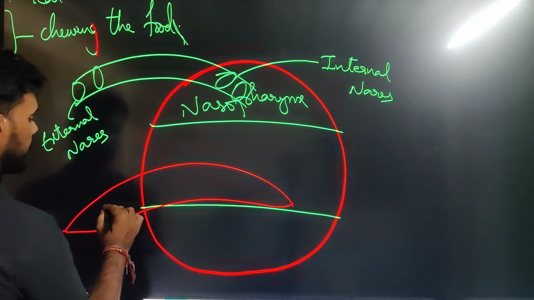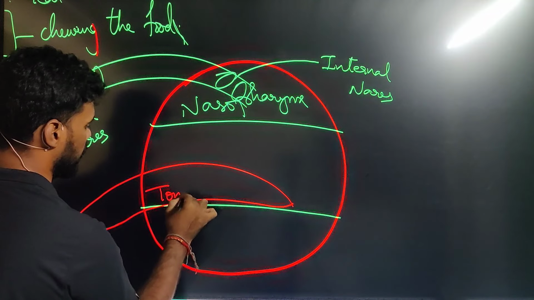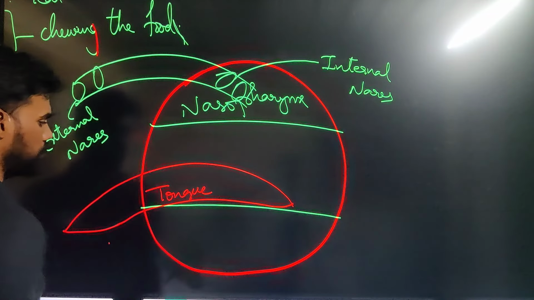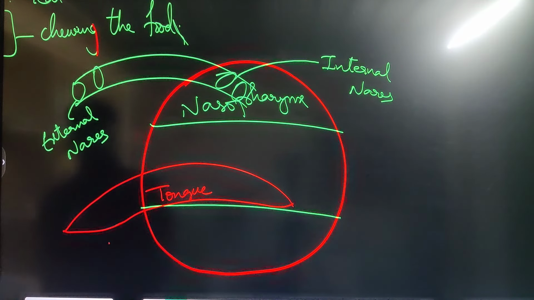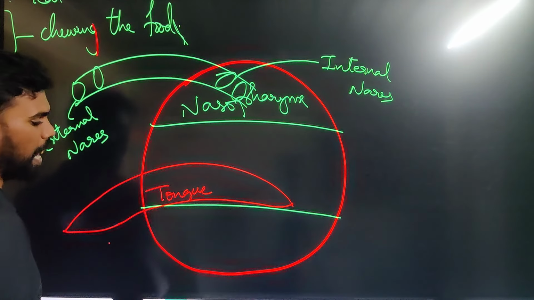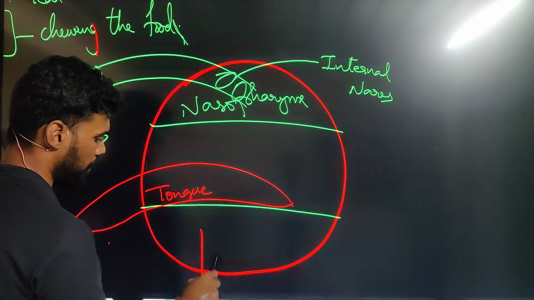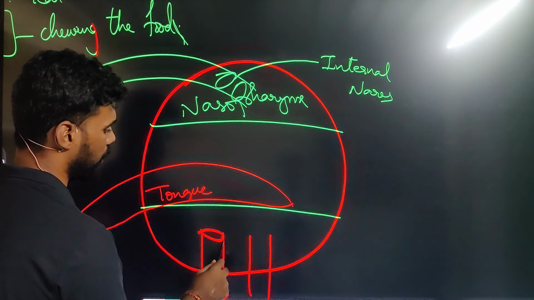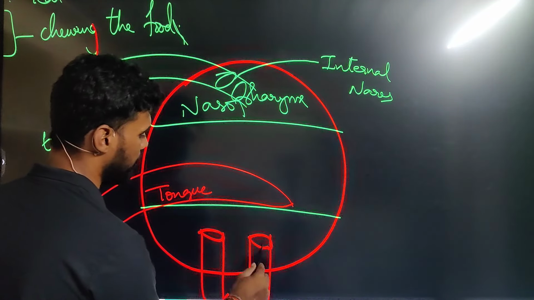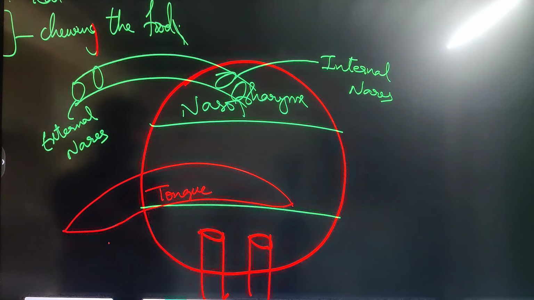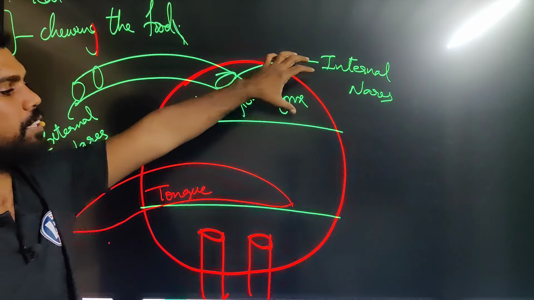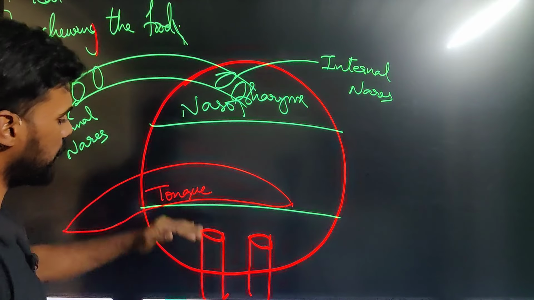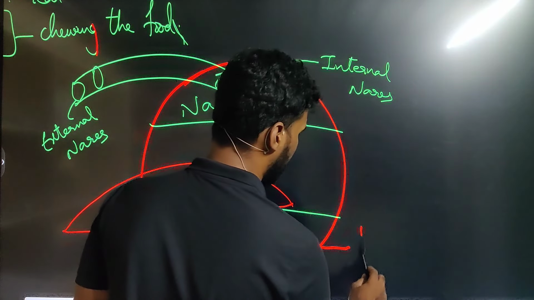So let's consider this is our tongue. Okay, so let's consider this is our laryngopharynx, where we have our larynx and pharynx. So this is the nasopharynx part, this is the oral cavity, and this is our laryngopharynx.